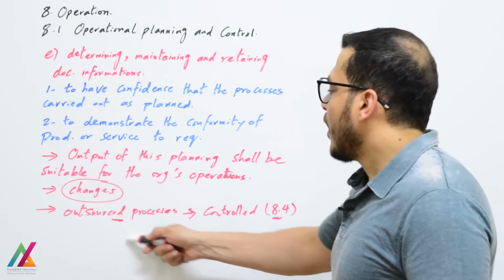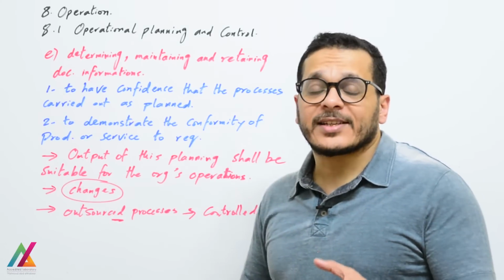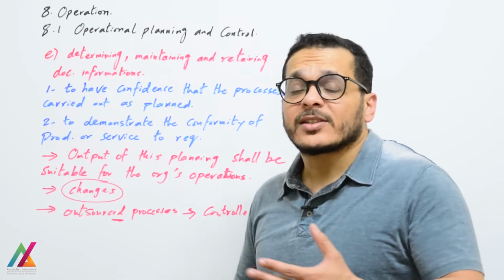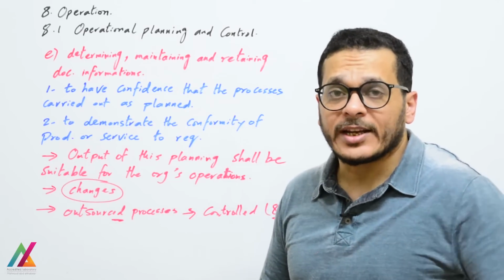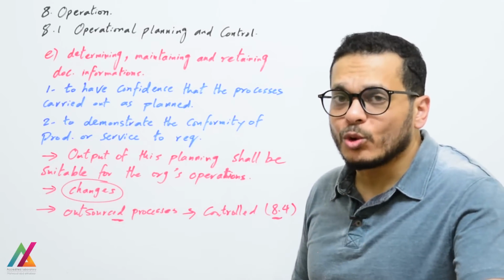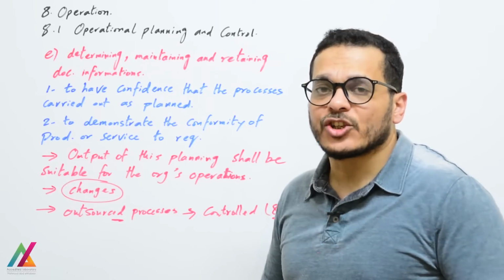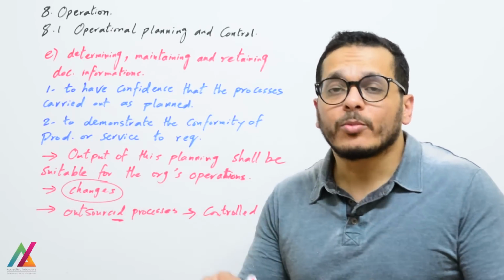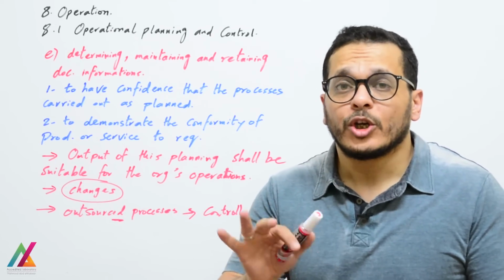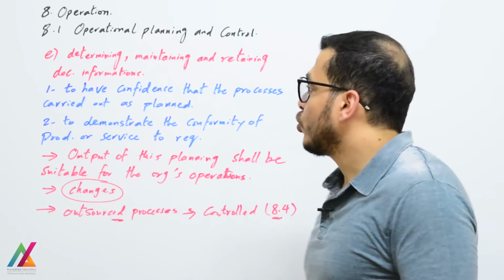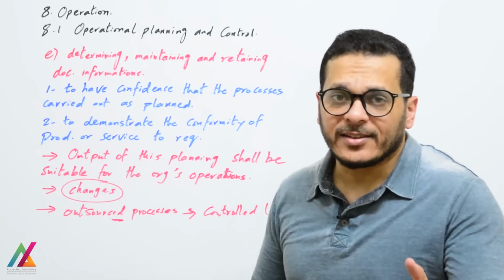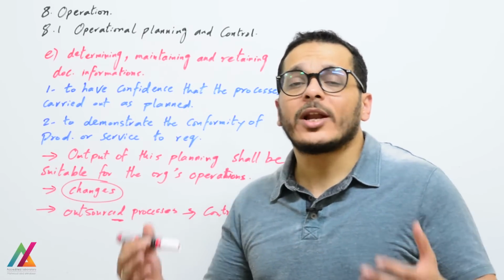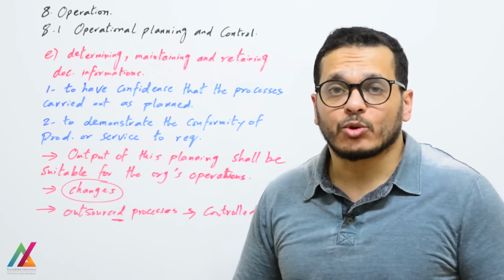And also outsourced processes, such as an external provider, or if you have a subcontractor from any other organization, shall be controlled by the organization to ensure the conformity of product or service to the requirement, and to ensure that at the end you will get the highest quality for your product or service.